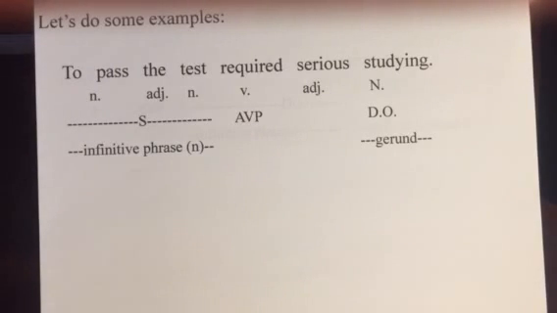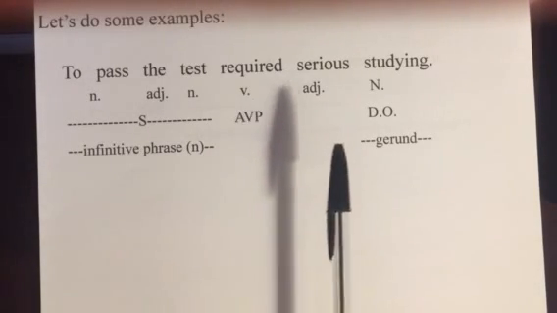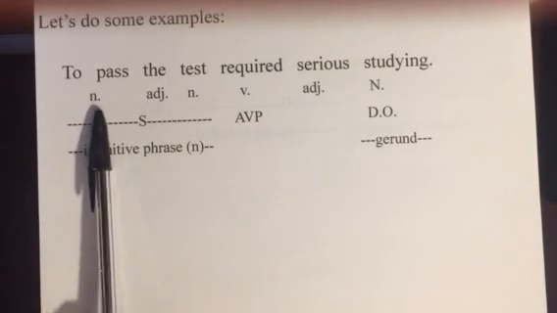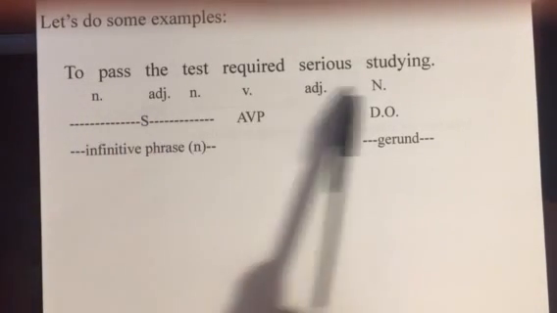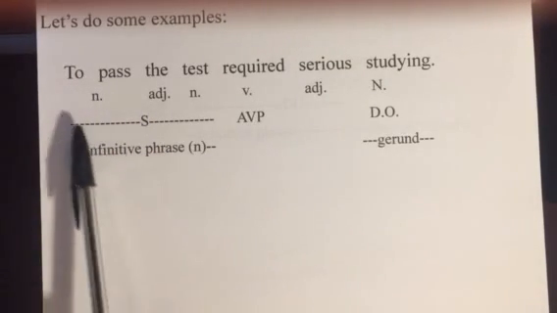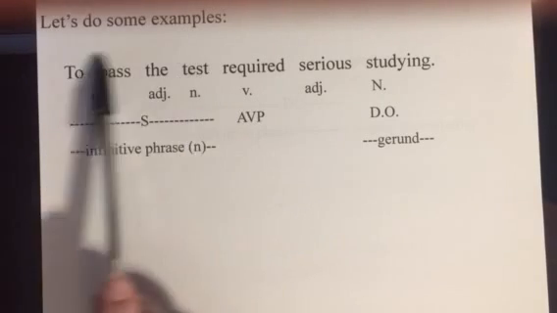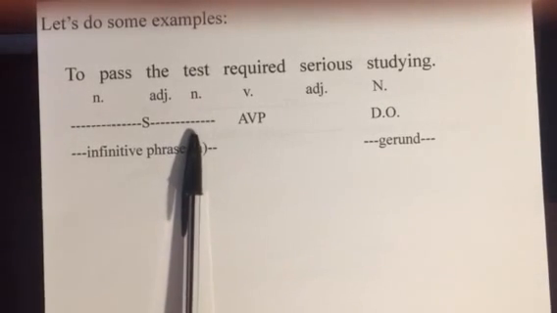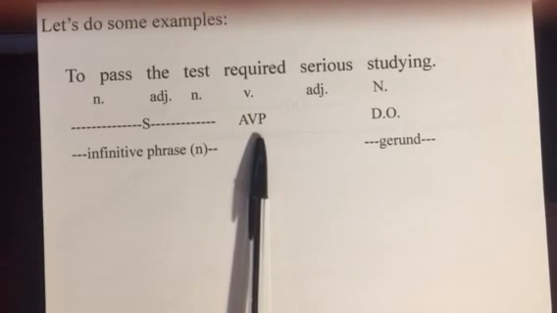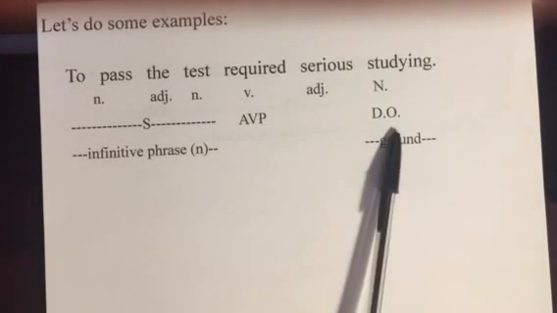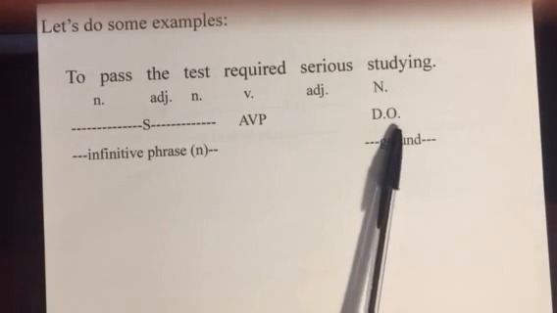Let's do an example. To pass the test required serious studying. So to pass is acting like a noun. Okay? The rest of the sentence is pretty straightforward. So to pass the test, this whole idea, is the subject of the sentence. What about it? It required. What's required? Studying. That's the direct object.